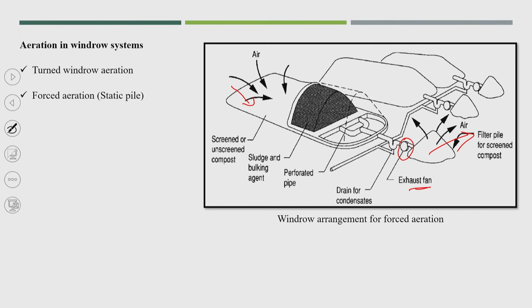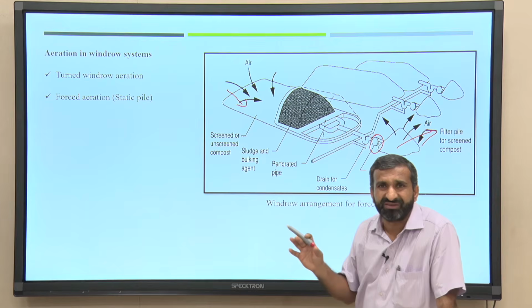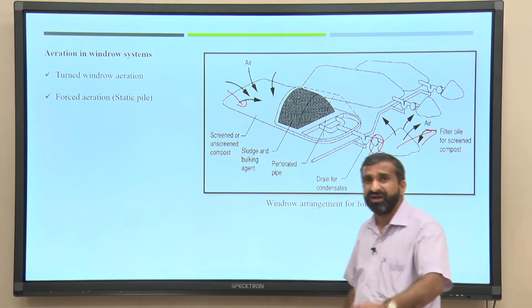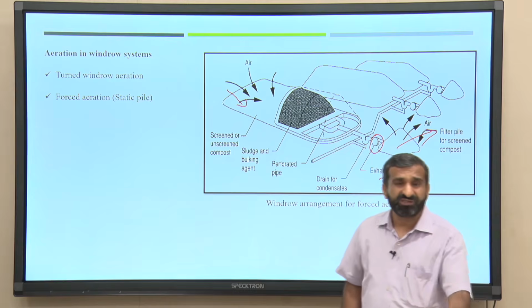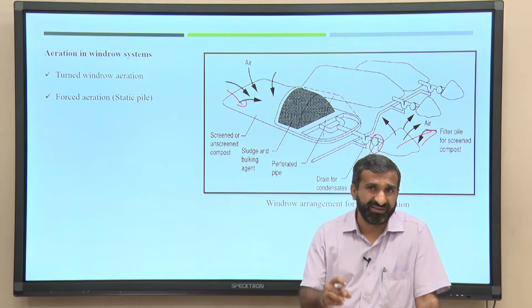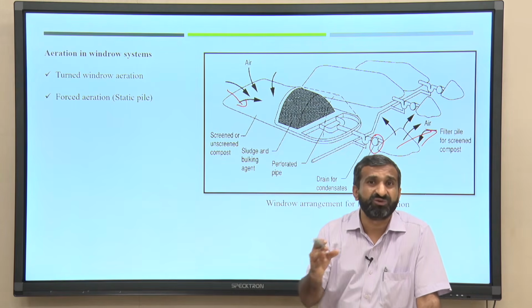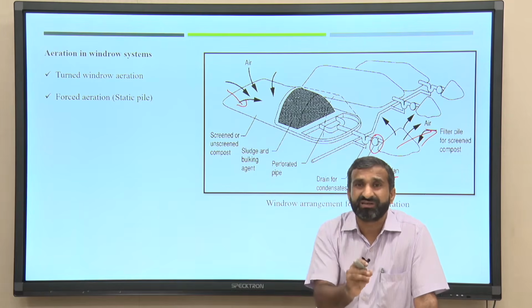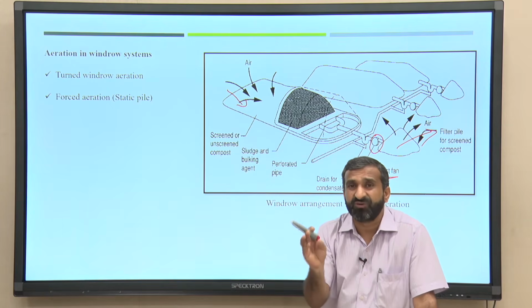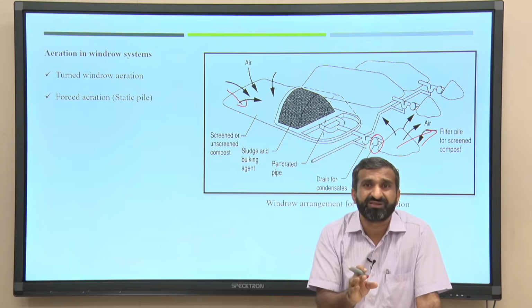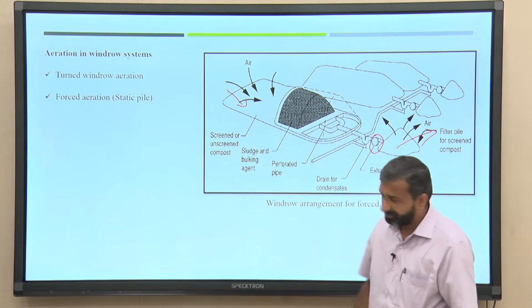So, that is forced aeration, and this forced aeration we do not require for the entire composting period of 60 days, 70 days, only the major degradation in the initial 15-20 days. So, initially we can use forced aeration, after that no need. Otherwise, if you put more air, it is possible that the entire material will get dry, and proper moisture won't be possible, because we need moisture for the growth of microorganisms. So, minimum 40-50% moisture is always required for proper growth of microorganisms.